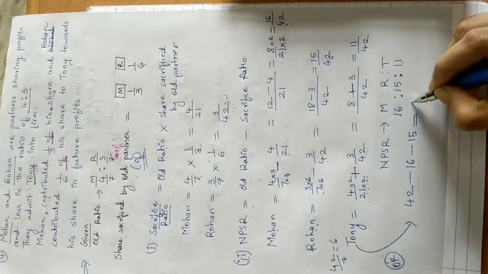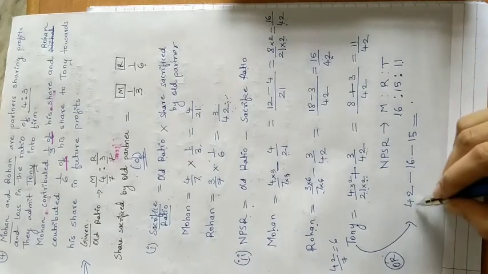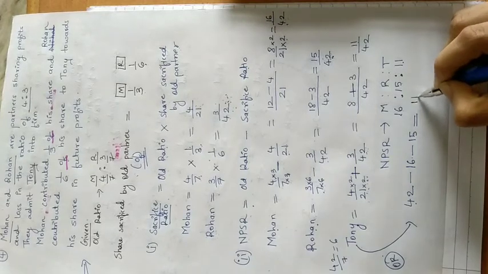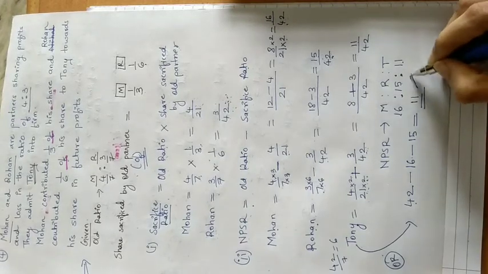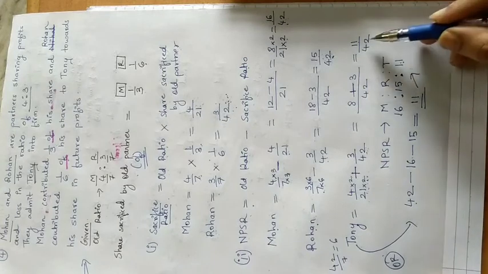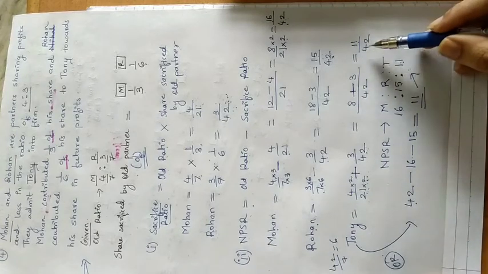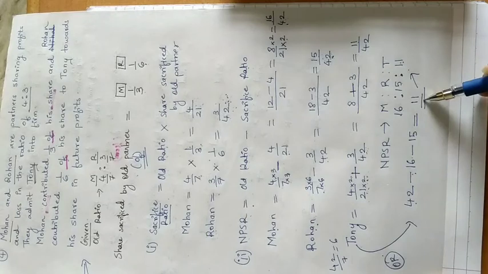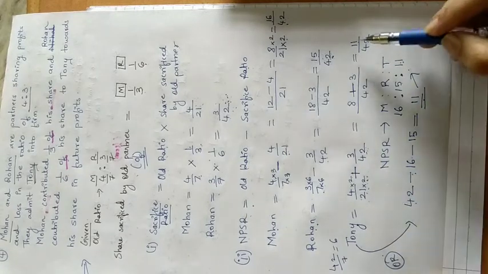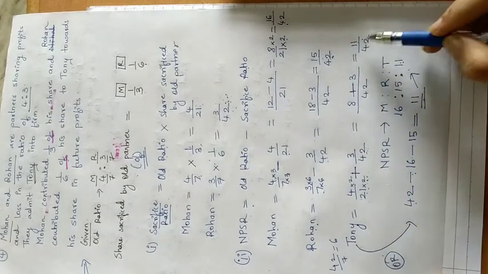So what is the balance? How many parts are remaining now after subtracting 16 and 15 from 42? You will get balance as 11, which is same as how we got over here using this method. Okay, if you are finding this easy, you please go for this method.